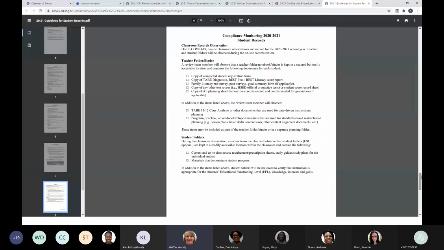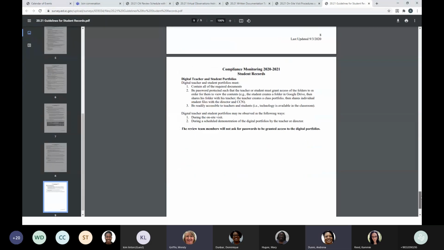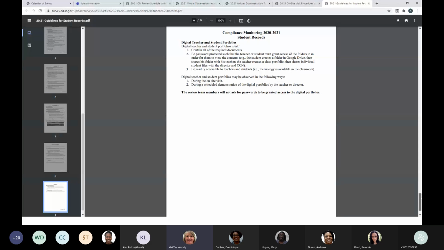And then the student folders, of course. And then finally, some guidance about digital student portfolios, because more and more programs are exploring the option of doing digital portfolios. So we do have specific guidance surrounding digital portfolios as well.